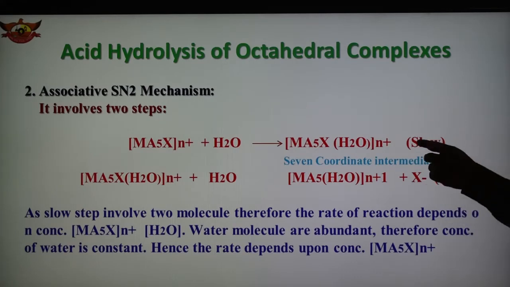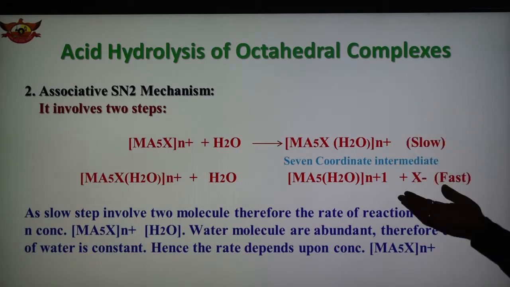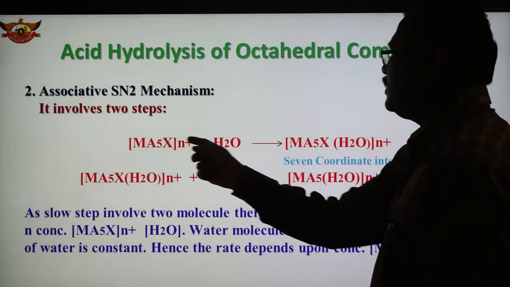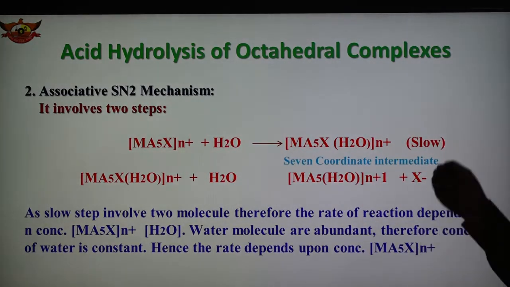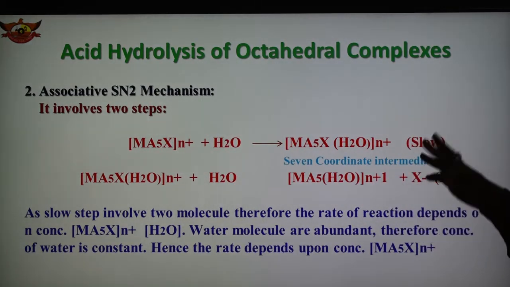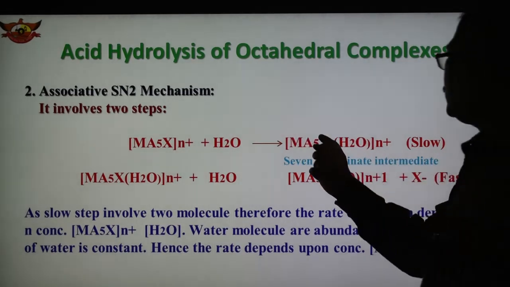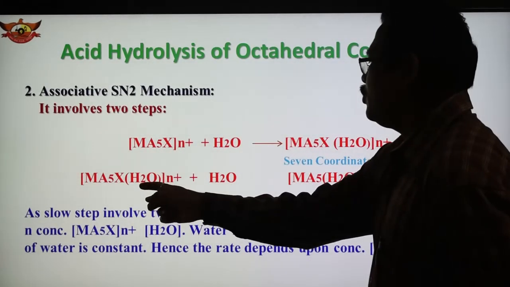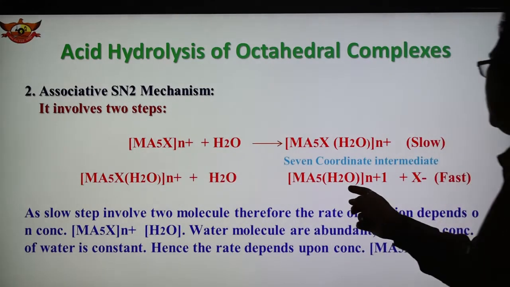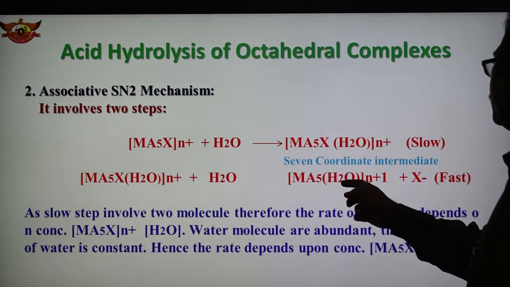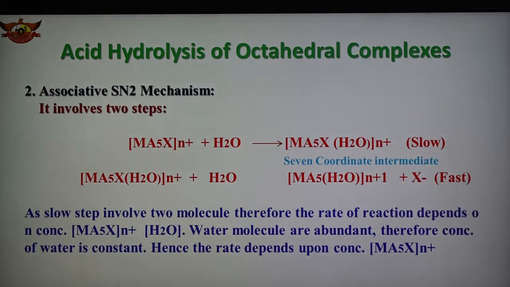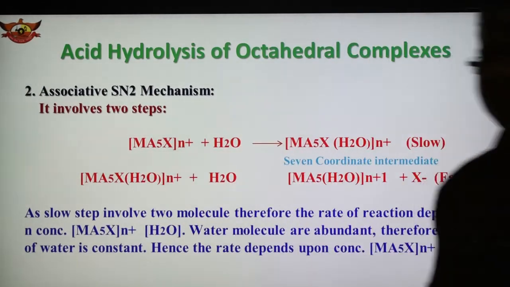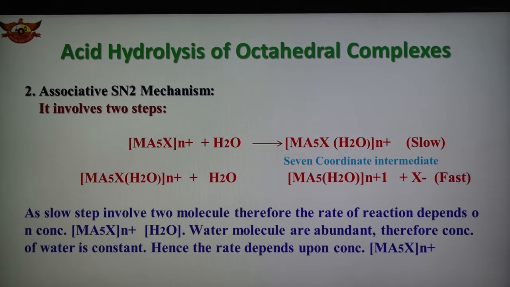So the first step is a slow step, again the rate determining step. Here two reactants are there and there is an association. Water gets attached, so there is an association, and again this is a bimolecular reaction. This 7 coordinate complex then reacts with water, forming [M(a)5(H2O)], and the X ligand gets replaced. In this way we get the octahedral complex. The second step is the fast reaction and the first step is the slow reaction.